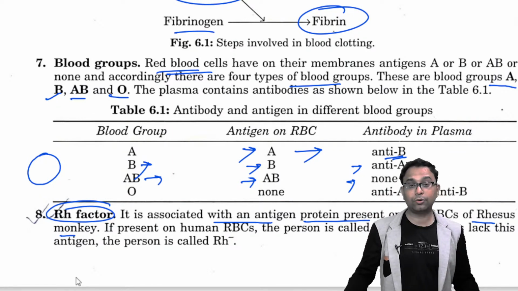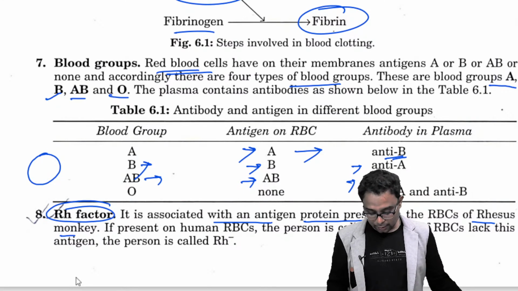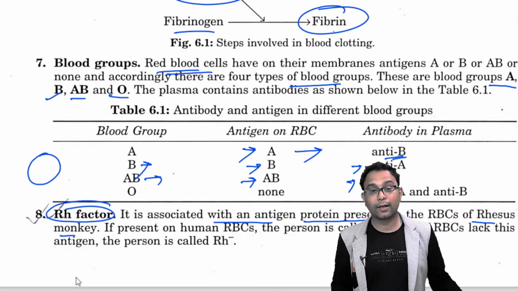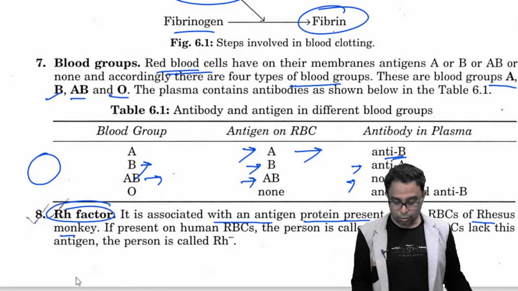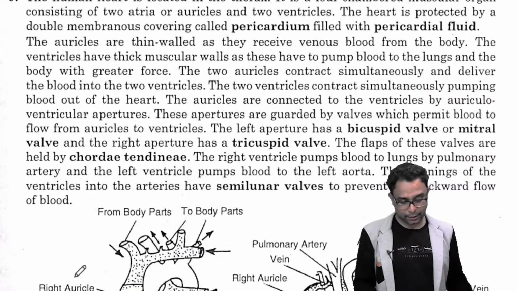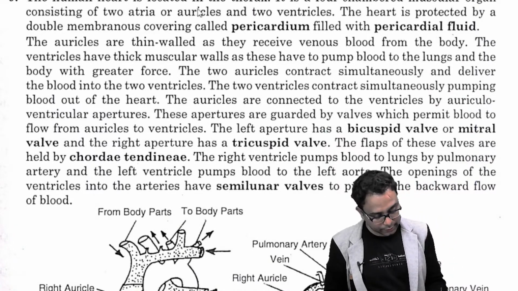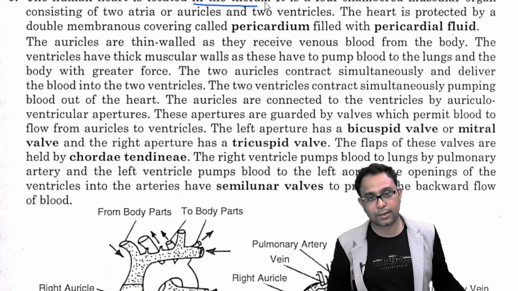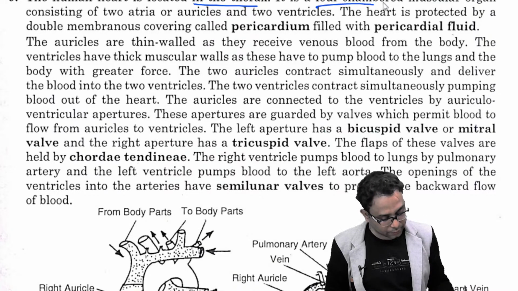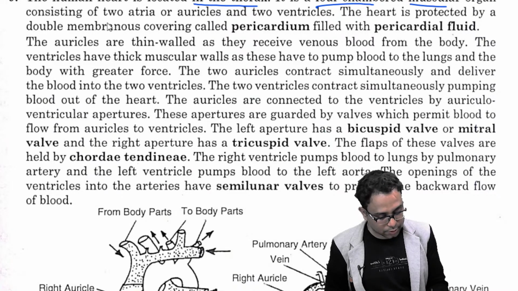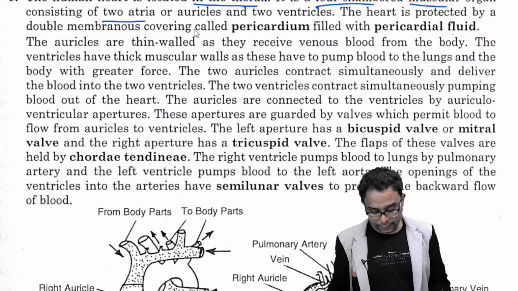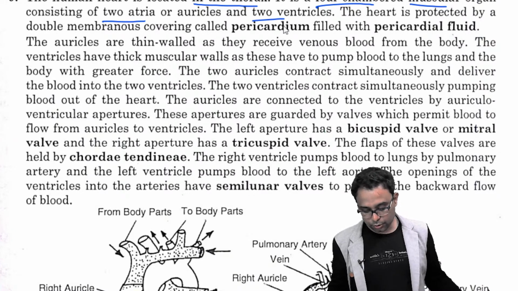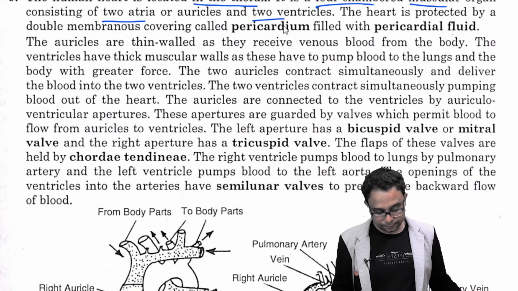And the most important pumping organ of the circulatory system is the human heart, right? So now we will discuss the human heart. The human heart is located in your thorax region. It has four chambers, right? A muscular organ consisting of the two auricles and the two ventricles. Also the two ventricles are there.